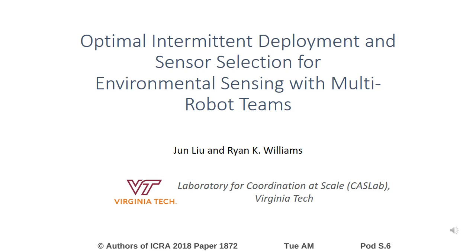Hi, I'd like to talk about our research, optimal intermittent deployment and sensor selection for environmental sensing with multi-robot teams. We are from the Laboratory for Coordination at Scale, Virginia Tech.